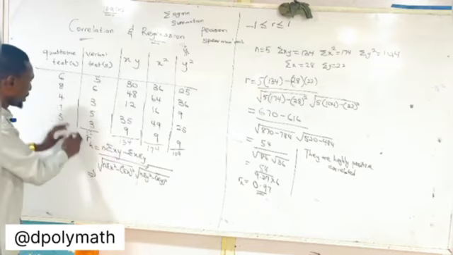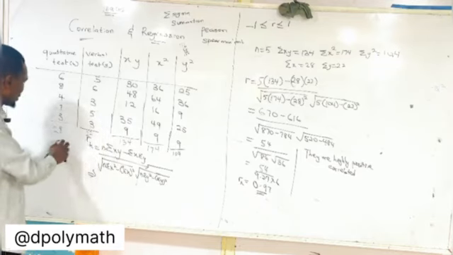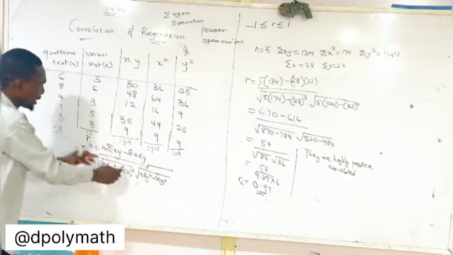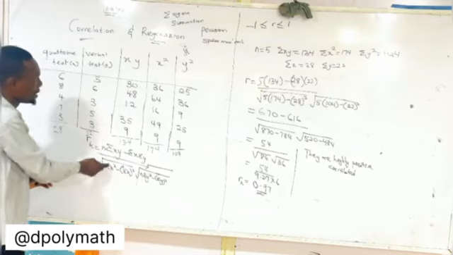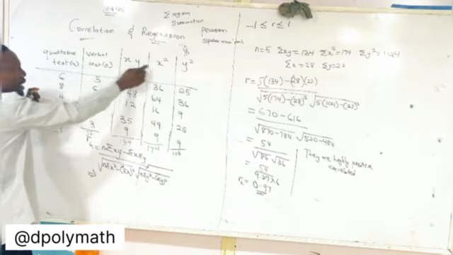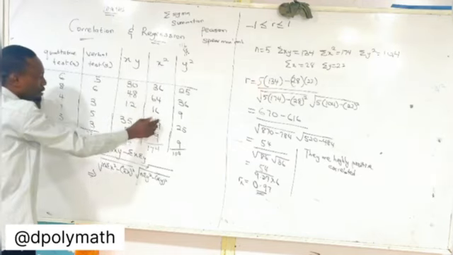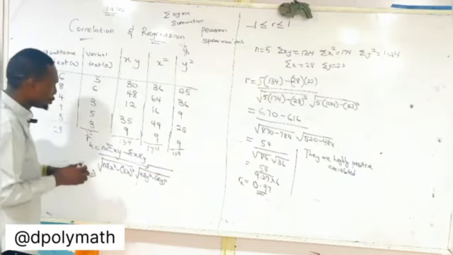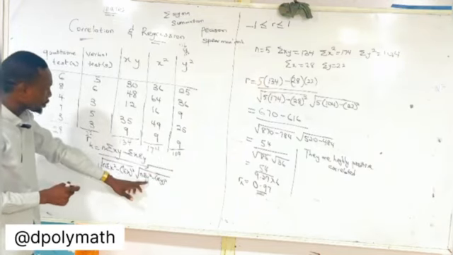Yes, 28 is the addition of all the x values, and that is then squared. But summation x squared means I first of all have to square each value of x. I square them, and when I square their values, then I add all of them together. Then it gives me summation x squared. So don't mix it up. Summation y squared, the same thing.